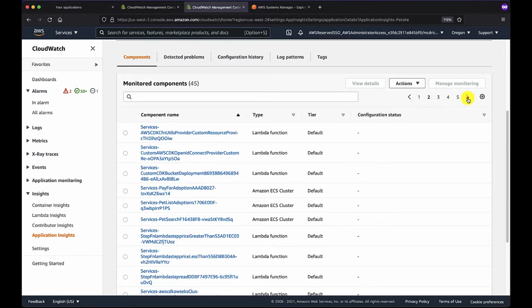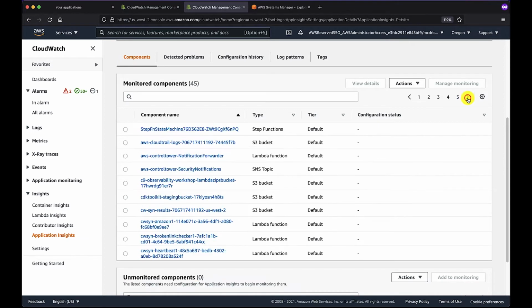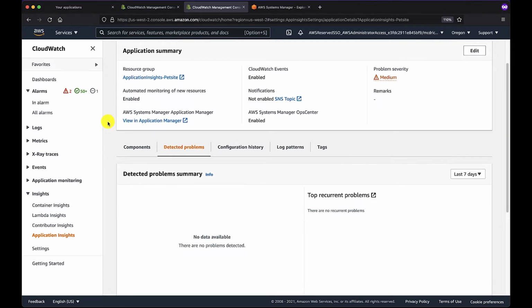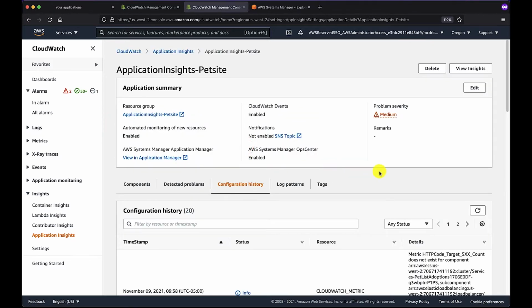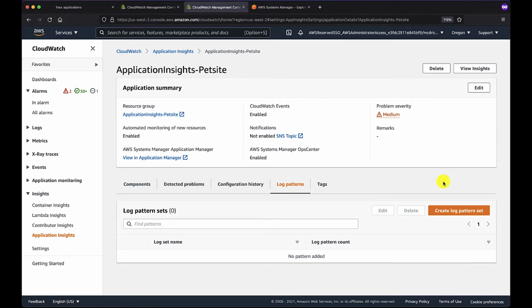And here we see all of the components that have automatically been discovered and instrumented using application insights. It'll also give a history of problems that have been found. I actually don't have any in this particular environment. Changes to the configuration of the application over time. And you can optionally add your own log patterns so that you can further enhance the introspection into your application health that application insights can yield.